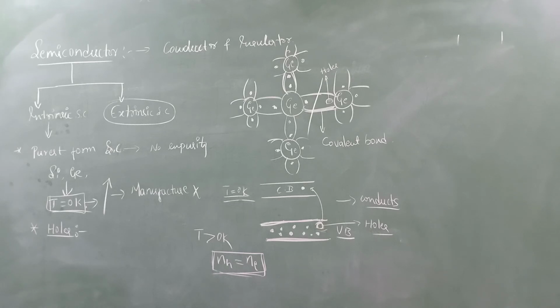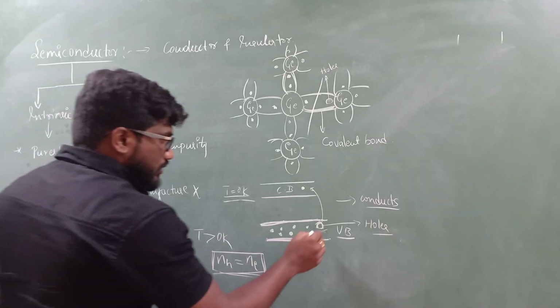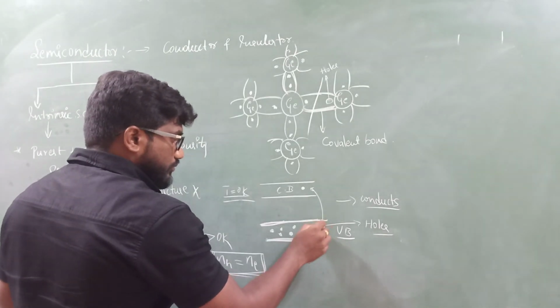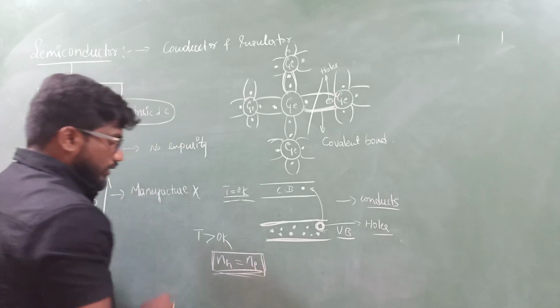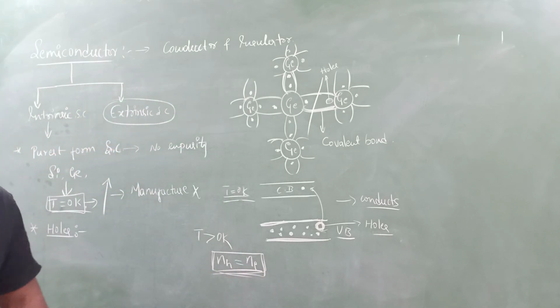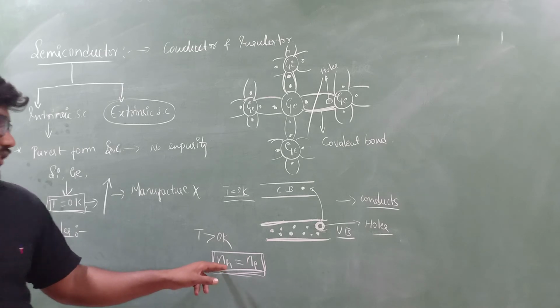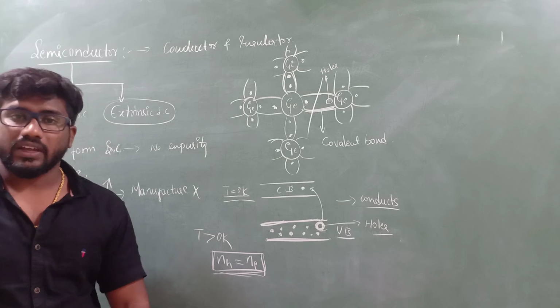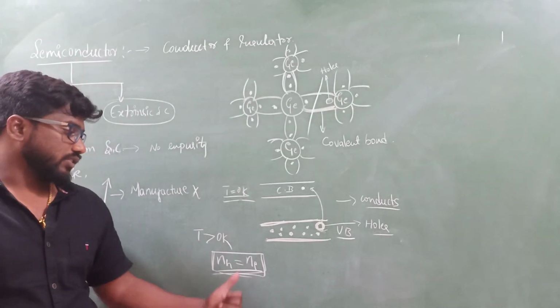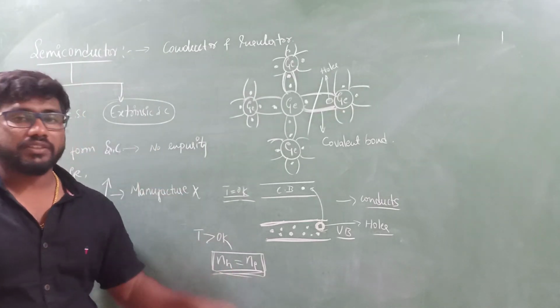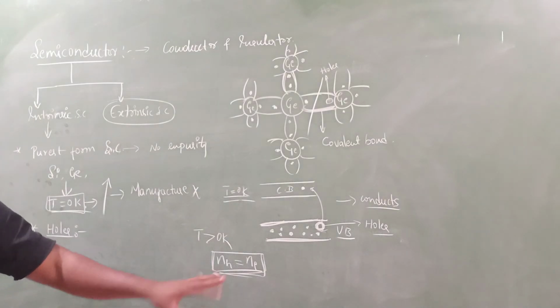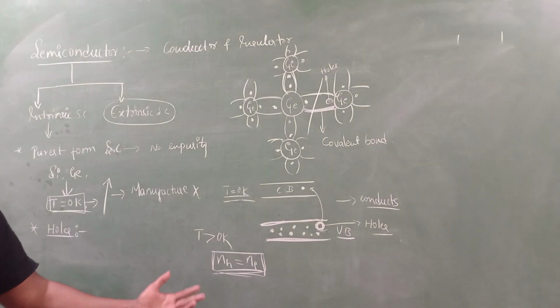Here, the hole and electron concentration, in other words, the number of holes is equal to the number of electrons. So this is the condition for what? Intrinsic semiconductor, the purest form of semiconductor, when the temperature is increased.